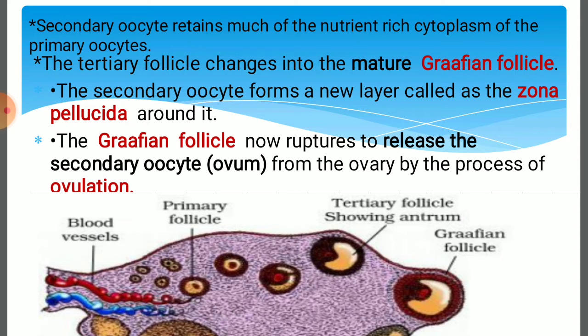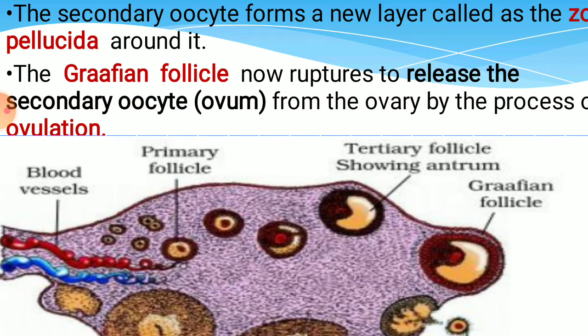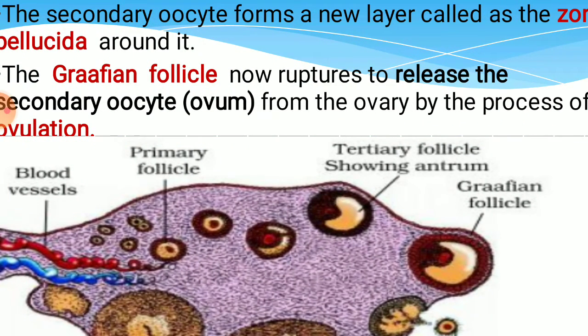So it is very clear that a mature ovum is not released here; the secondary oocyte is released from the ovary after the rupture of the Graafian follicle by the process of ovulation. So this is the process: when the ovum is released from the ovary after rupturing of the Graafian follicle, it is called ovulation. So now here only the secondary oocyte is formed, and fertilization follows.